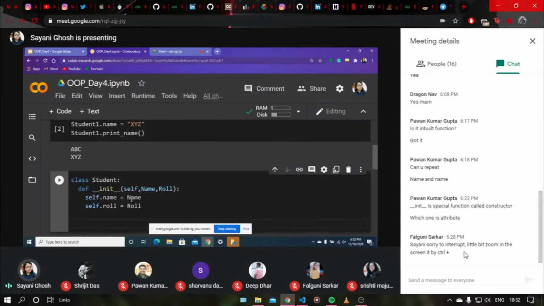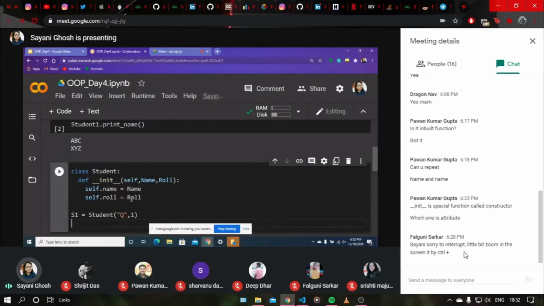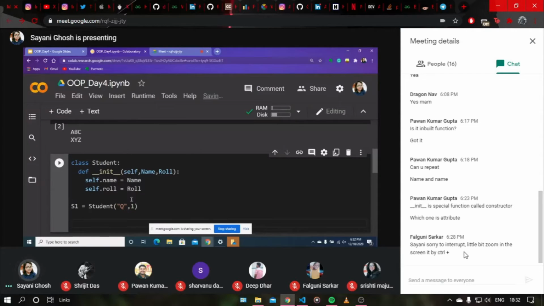But suppose when we are creating an object, suppose S1 is an object. Let me create it with the name Q and roll number 1. Now I want to delete the attribute name. I don't want it to have a name. How to do that?